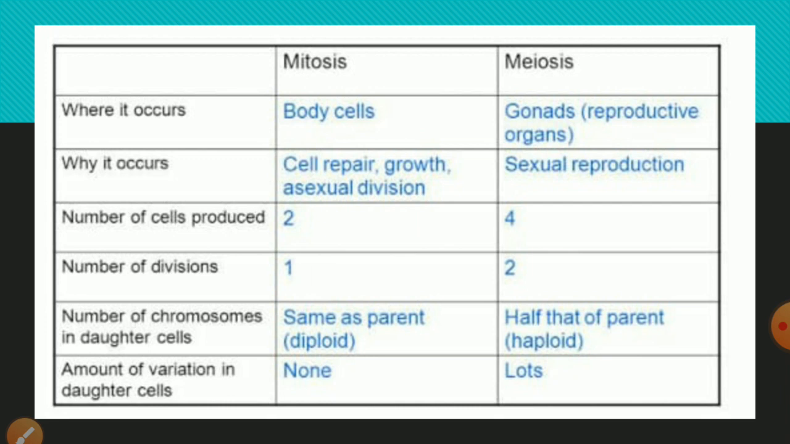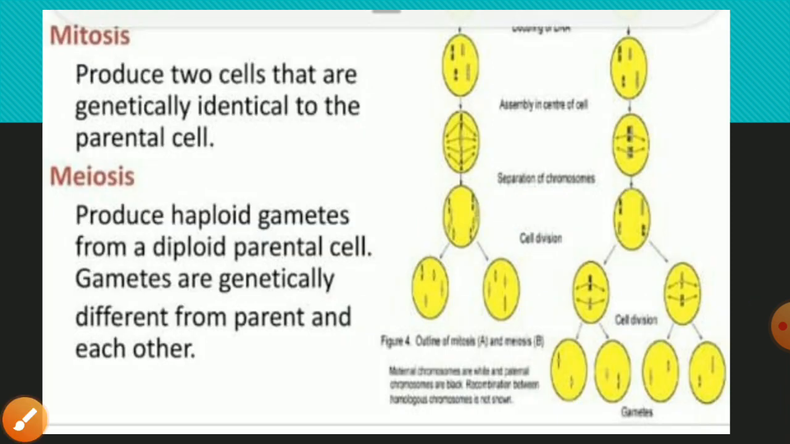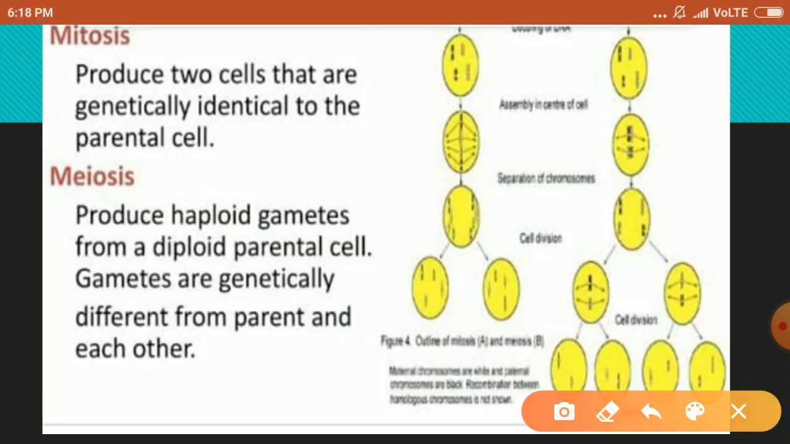Mitosis occurs for repairing of the cell and for the growth of the cell. It means there is no role of mitosis in reproduction, but meiosis helps in reproduction. The number of cells produced in mitosis is 2. You can see in the previous slide, in mitosis two cells are produced, but in meiosis the number of cells is 4. You can see here two steps of cell division. Here 4 cells form, but in mitosis 2 cells are formed.